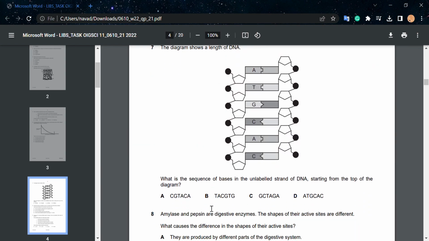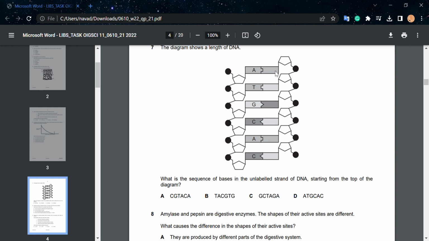Question number 7. The diagram shows a length of DNA. What is the sequence of bases in the unlabeled strand of DNA starting from the top of the diagram? Okay. Now, I will give you a simple way of remembering the combination of bases. It's called GCAT.